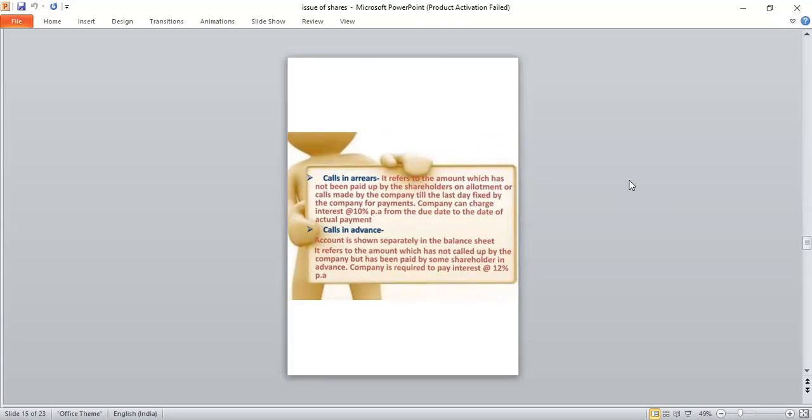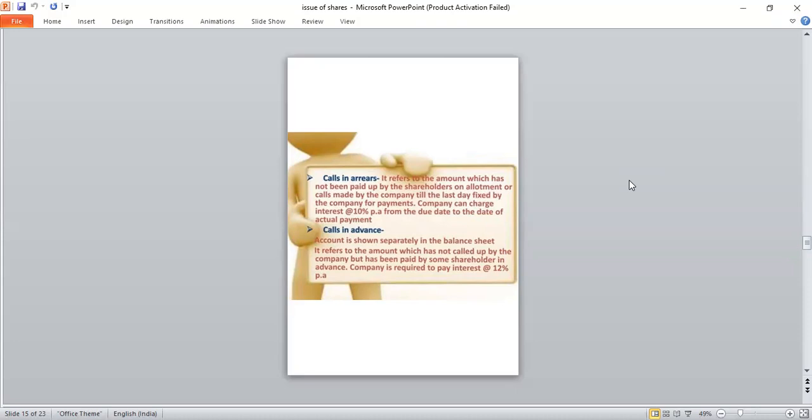Okay. Now, what is meant by calls in advance? The amount is shown separately in the balance sheet. It refers to the amount which has not been called up by the company but has been paid by some shareholders in advance. Okay. The company is required to pay interest at 12% per annum.